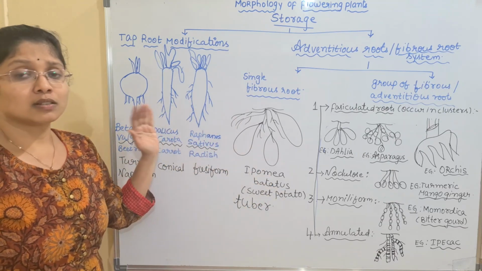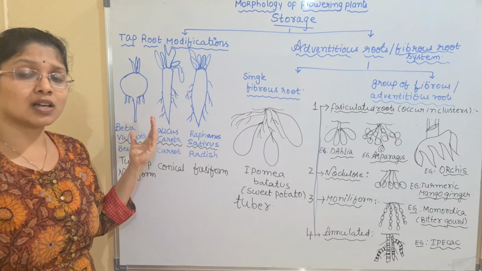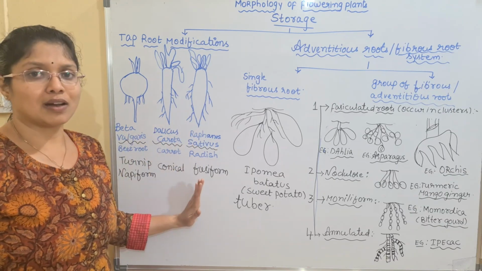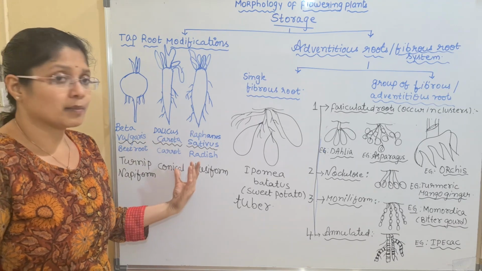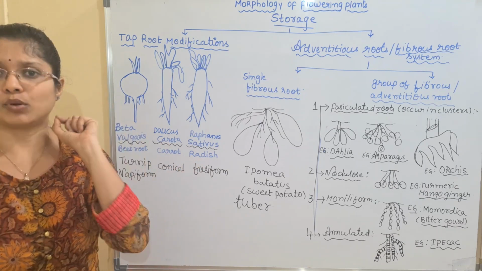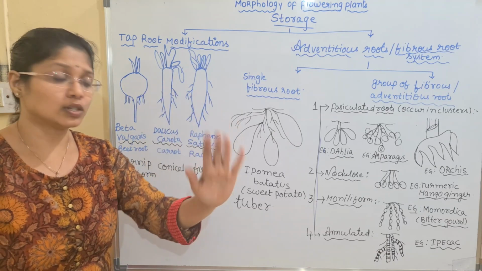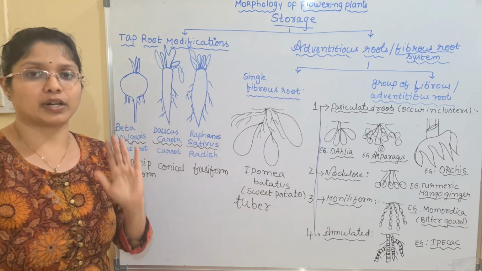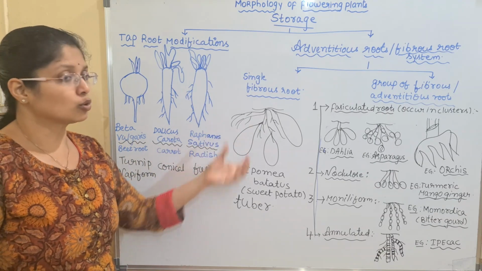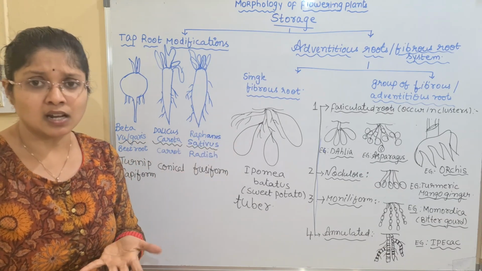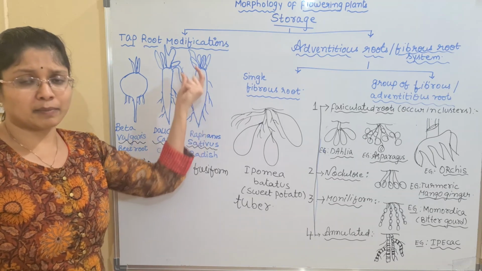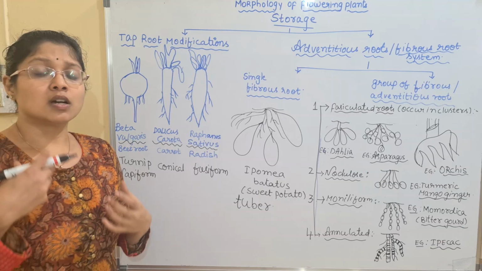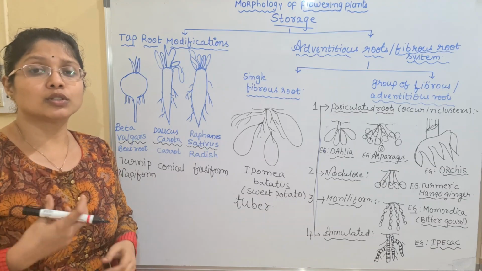The single modified taproots are carrot, beetroot, turnip and radish. All these four examples you have to remember, and these come under the single modified taproot. Single modified fibrous root is mainly Ipomoea batatas, that is sweet potato. So here you have to remember, though they have many fibers, we have only a single root, the main axis. But here we have many fibers, and there are chances for the conversion of these fibers into the storage root.